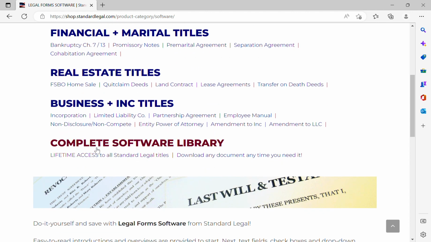Here we have our complete software library, lifetime access to all legal forms that Standard Legal publishes. If you would like that title, you're more than welcome to click on it to find out the details.